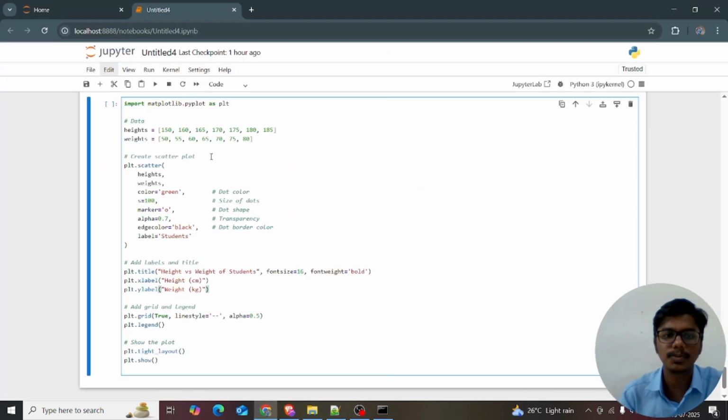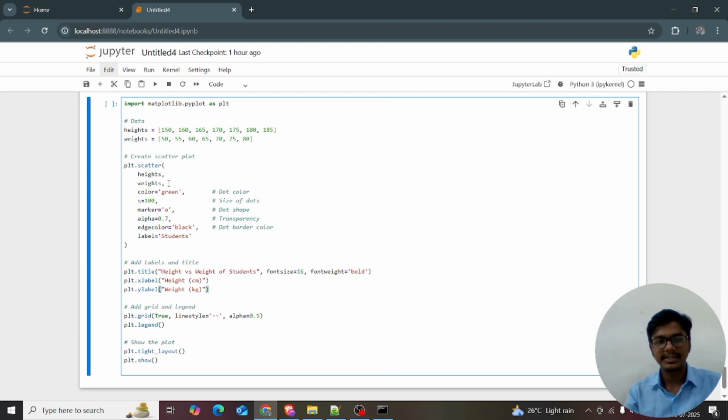I just opened my Jupyter notebook. I'm importing matplotlib.pyplot as plt and giving the height equal to 150, 160, 165, 170, 175, 180, 185, and weight equal to 50, 55, 60, 65, 70, 75, 80. I'm comparing height versus weight with plt.scatter.